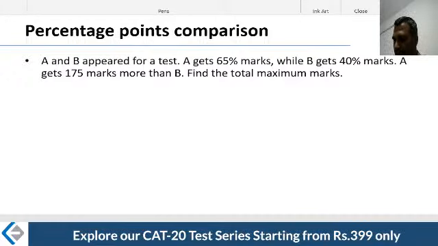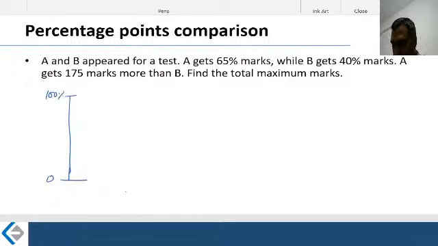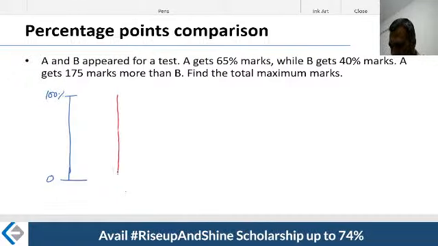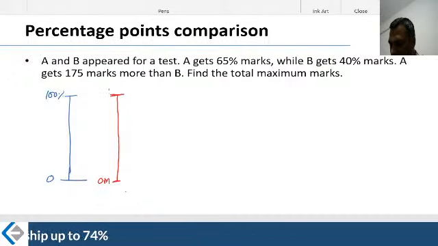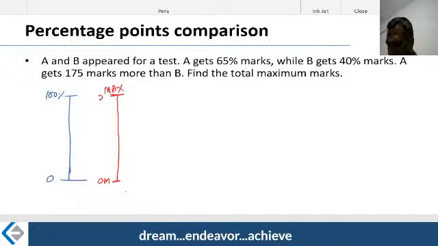Say we have a percentage scale on one hand, 0 to 100%. I have another scale parallel to this. This is an absolute scale. 0% corresponds to 0 marks, and there is a maximum marks which I don't know. What is the maximum marks of the paper? I have no idea. That can be called X.